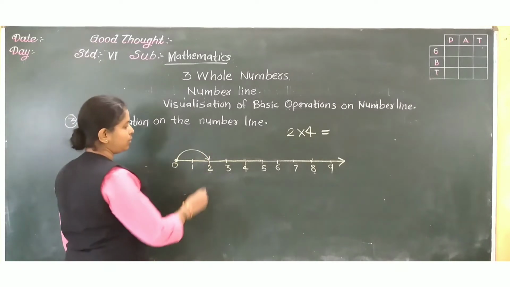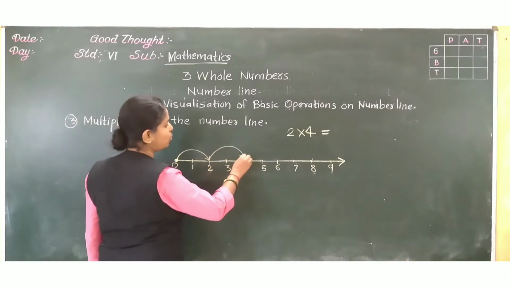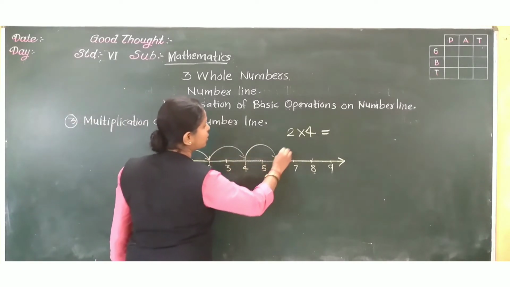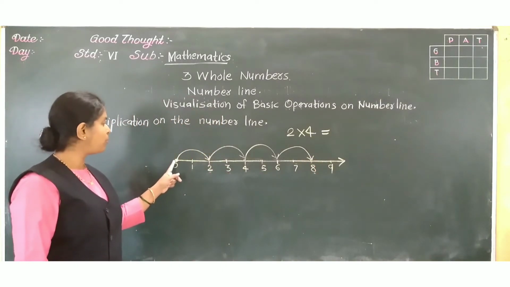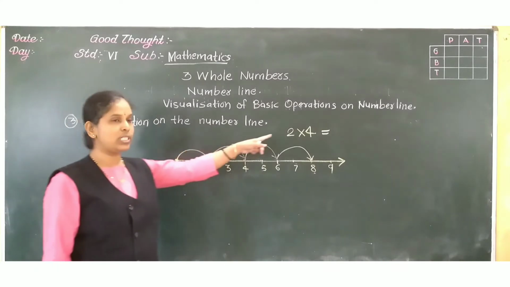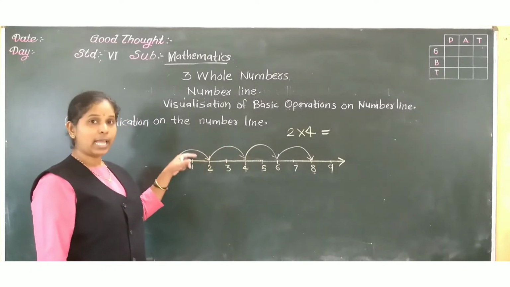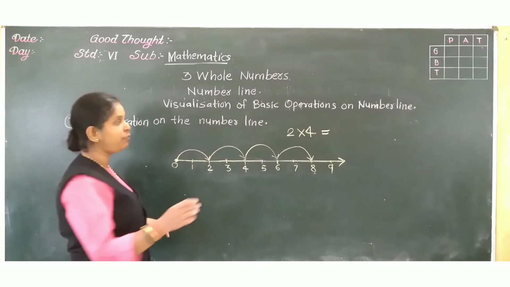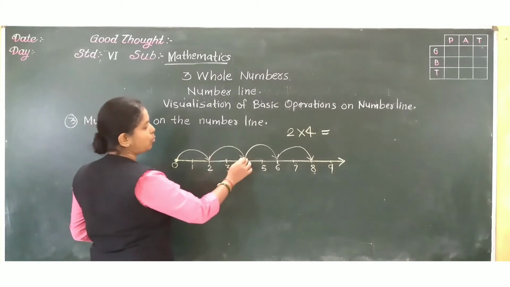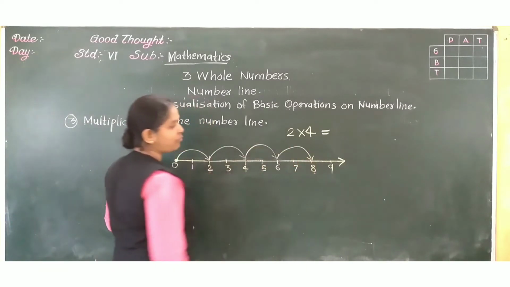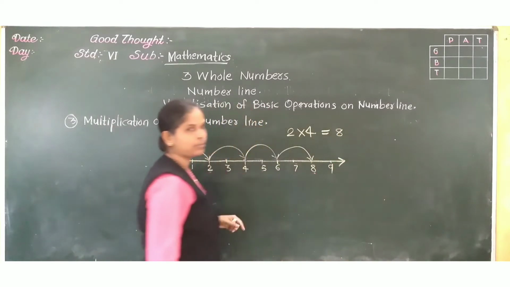Then we have to move 4 times: 1, 2, 3, 4. We have to start from 0 always. Keep in mind, from 0 to 2 is 1 gap. And like that, how many moves? 4 times. 1, 2, 3, 4. At which number did we reach? 8. That is, 2 fours are 8.